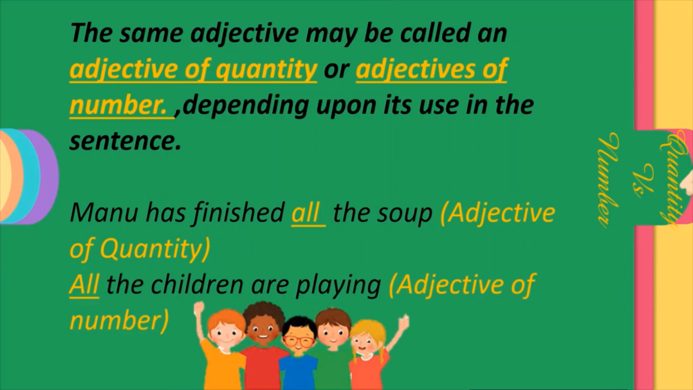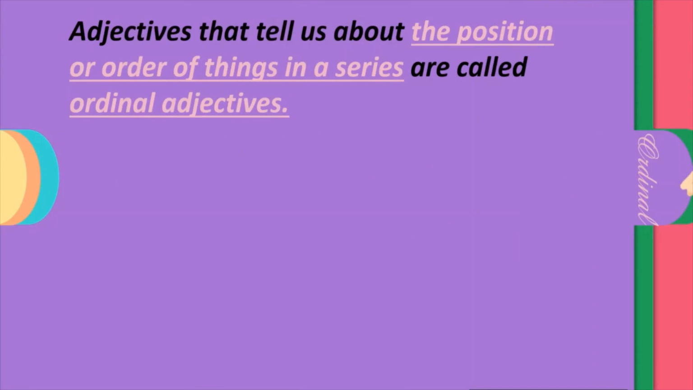All the children are playing. So here we get the answer for how many. How many children are playing? All the children. And we also notice that the word children is countable. So it becomes adjective of number. Adjectives that tell us about the position or order of things in a series are called ordinal adjectives. We have studied ordinal numbers in mathematics. So the adjective which tells us about the position of a thing in a series is an ordinal adjective.